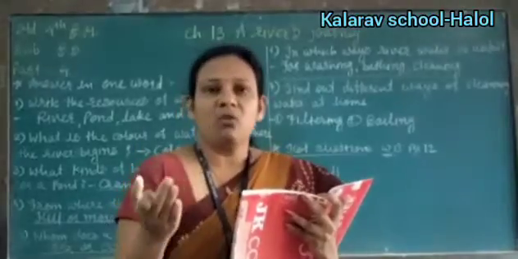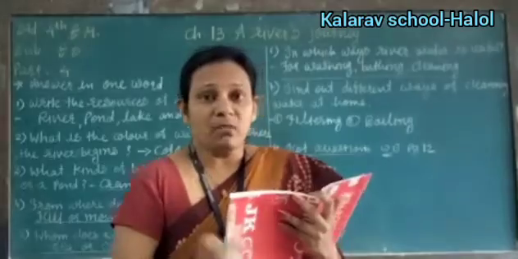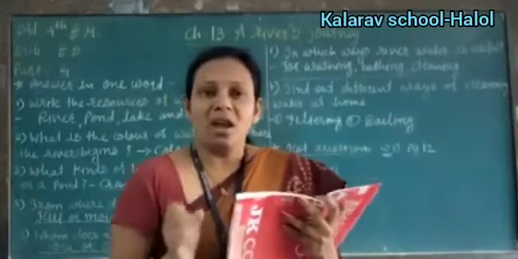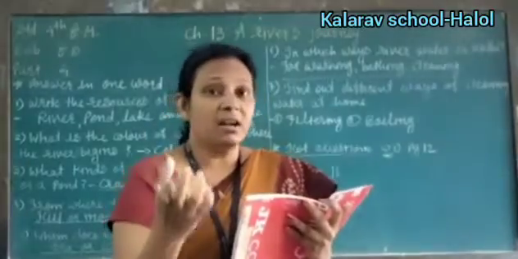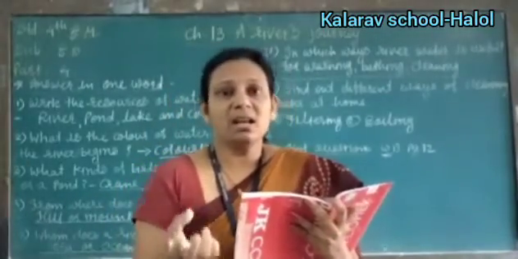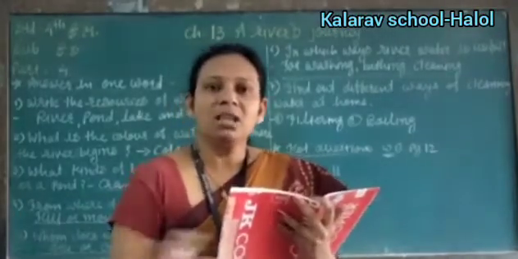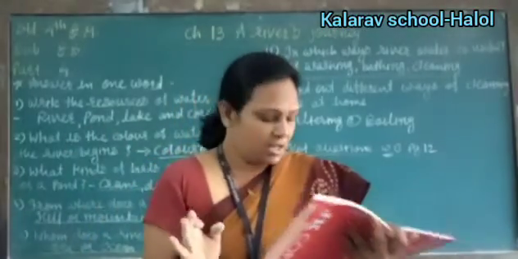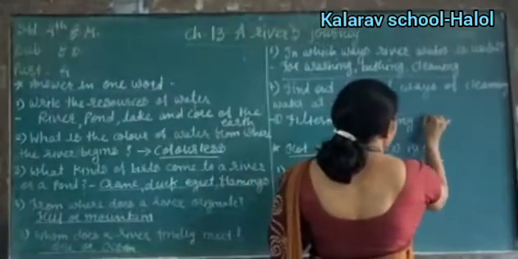When we boil the water, we get mostly completely pure water. Boiling method means we have to boil the water at 100 degrees Celsius. Okay, 100 degree Celsius से आप boiling करोगे, then it removes all the impurities from the water. Clear, students? Okay. Now the third one is distilling.